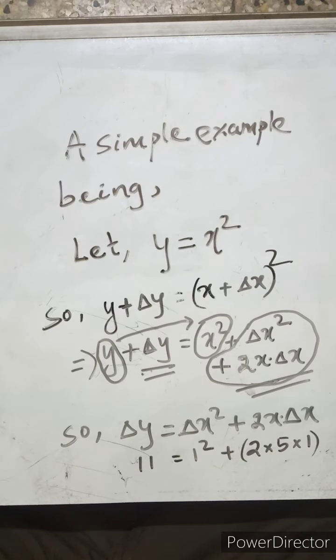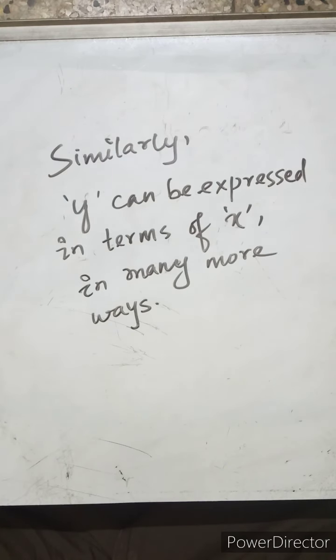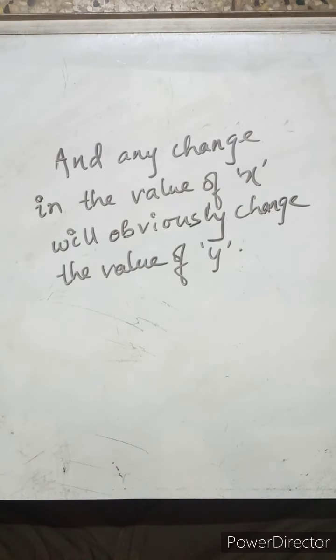You can compare it to the numerical example as well. Delta y was 11 and we had delta x equal to 1. So you can see that example over there, 1 square plus 2 into 5 into 1, because 5 was the value of x, so we got 11. So similarly, y can be expressed in terms of x in many more ways, not just x square. It can be expressed as y is equal to x cube. You can take y is equal to x to the power 5, not just odd powers, even powers also, etc.